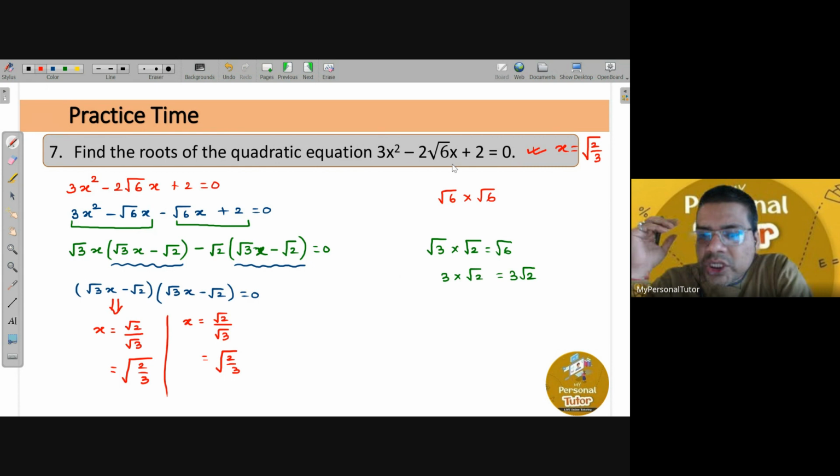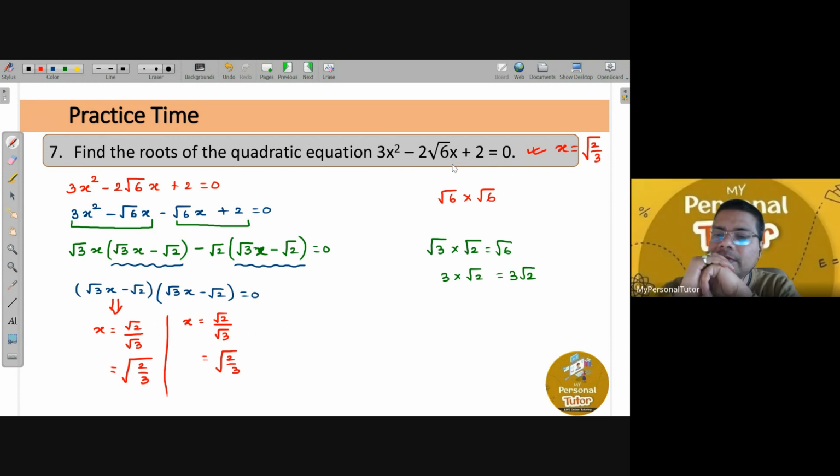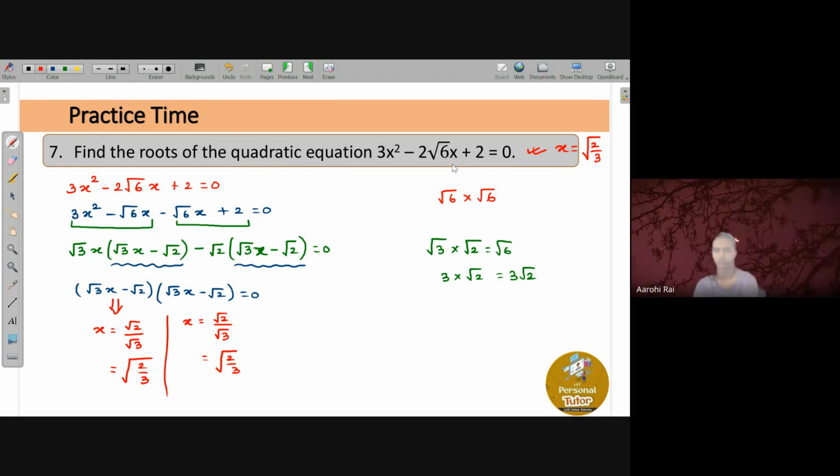Any confusion, Akshay? No sir, no confusion. All right. So any confusion, Arohi? I think you're finding little difficult in factorization. So today you practice, okay? It is there in the 9th polynomial chapter as well. How to factorize quadratic polynomial, even in 8th is there. Still, if you don't understand, you ping me personally, okay? That I'm not able to understand factorization part. Is that all right? Okay, sir.